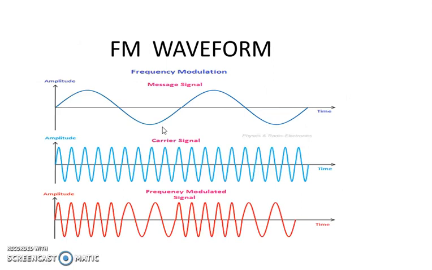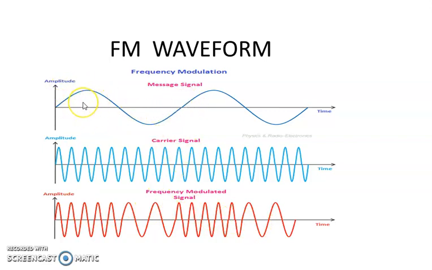Next is the FM waveform. For an FM wave, similar to AM, there will be the message signal and the carrier signal. The message is a low frequency signal, and the carrier is a high frequency signal. Here the carrier amplitude remains constant, but the frequency increases, then decreases, then increases with respect to the amplitude of the message signal.